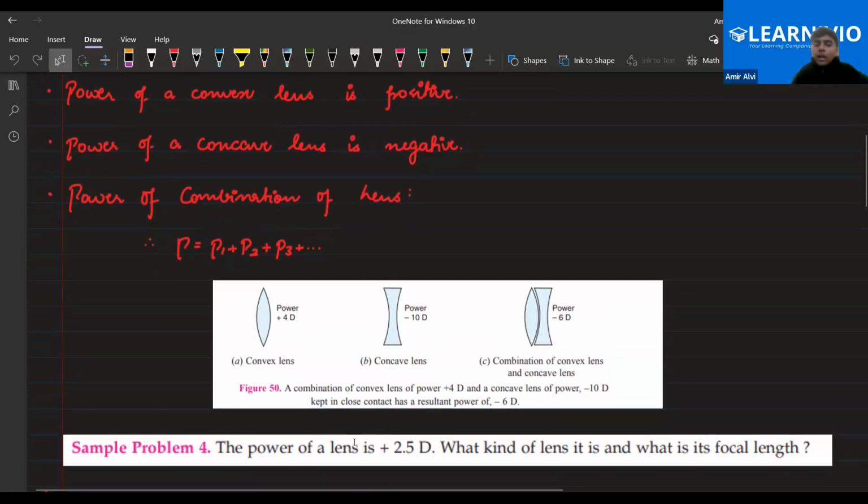Could you please tell me the answer for this focal length? Put the answer in the chat.